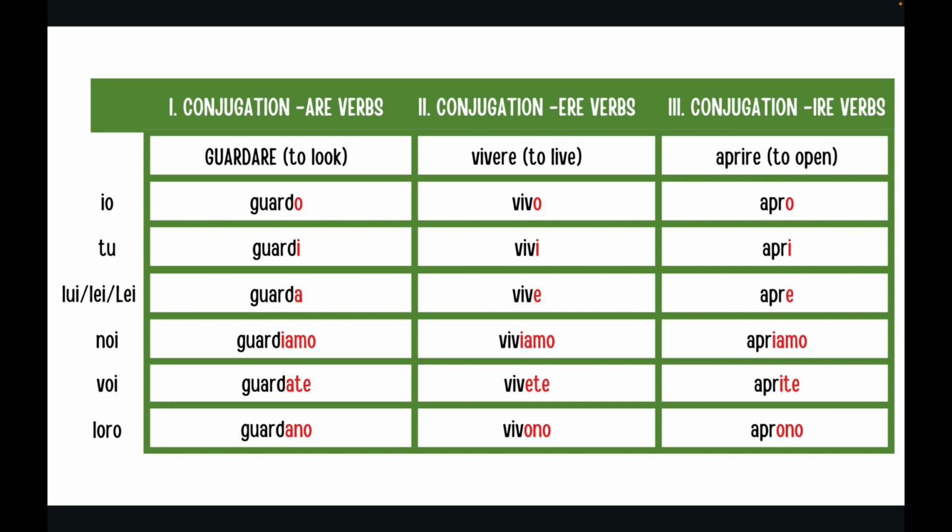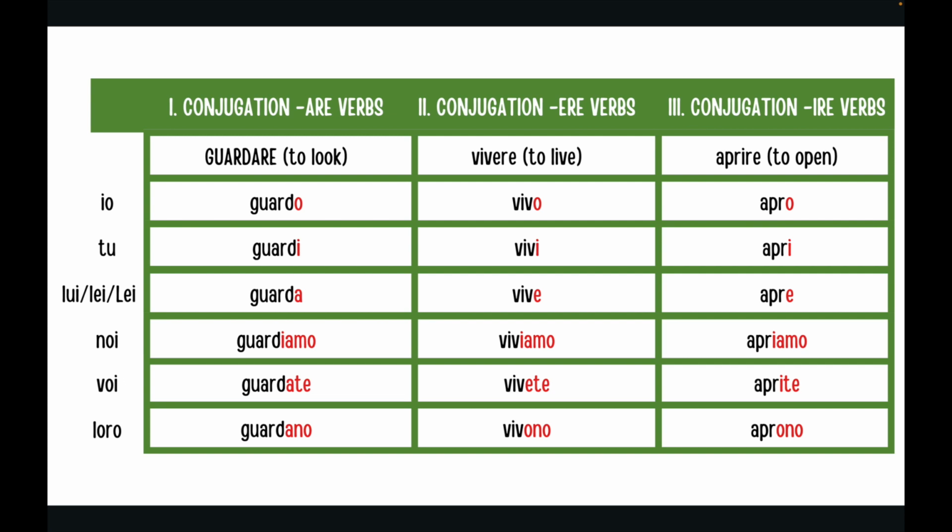So only the first vowel changes, which is the same as in -are, -ere, -ire. For the verbs with -are it is -ate. For the verbs with -ere it is -ete. For the verbs with -ire it is -ite.